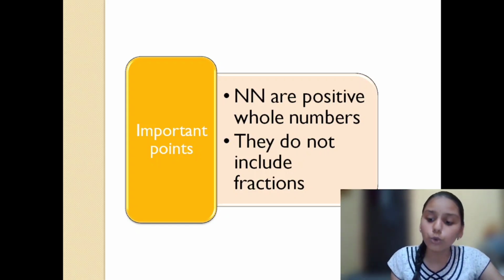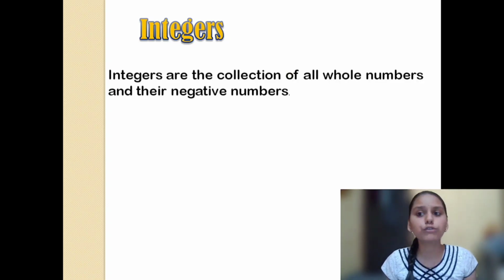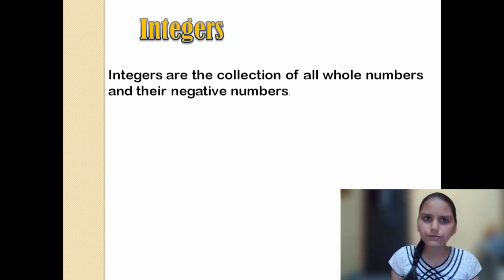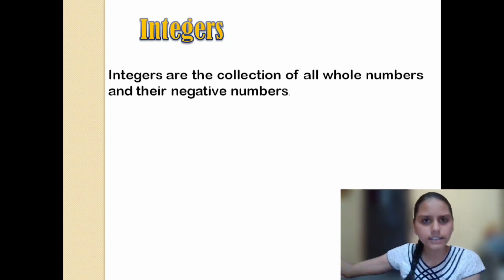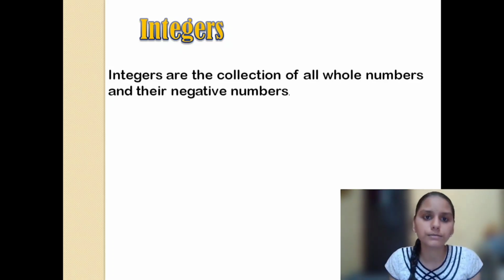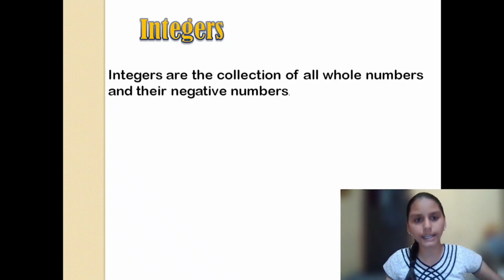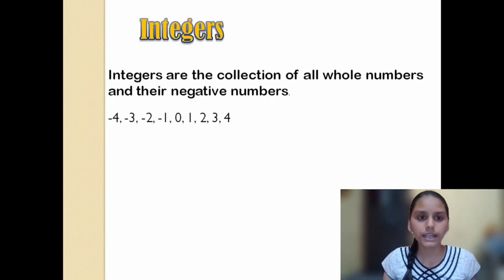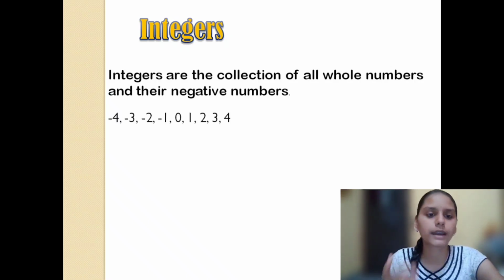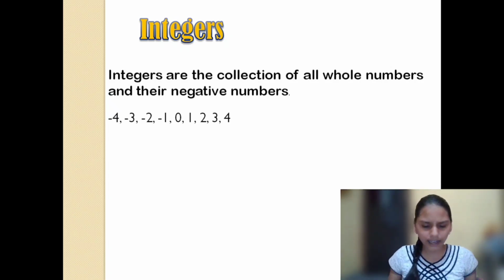Okay, coming to positive and negative numbers, both together we have termed as integers. Integers are the collection of all whole numbers, which start from 0, 1, 2, 3 till infinity, and their negatives. Means if 1 is there, then negative of 1 is minus 1, 2, minus 2, 3, minus 3. So you have here minus 4, minus 3, minus 2, minus 1, 0, 1, 2, 3, 4. Right? Now you may ask me, Akka,